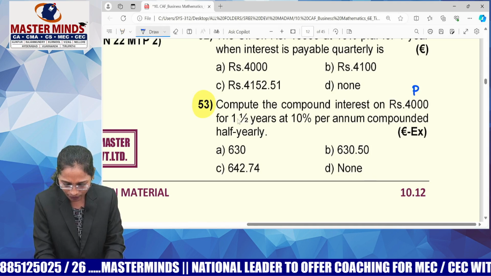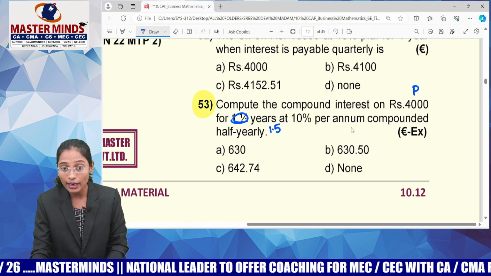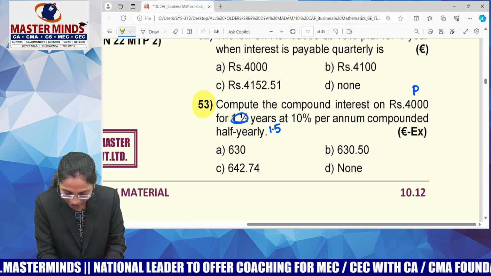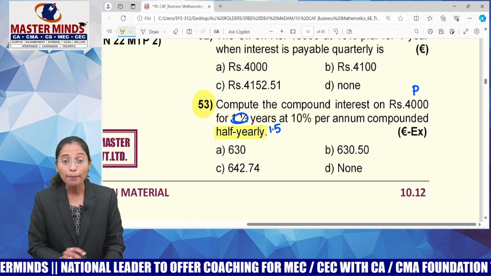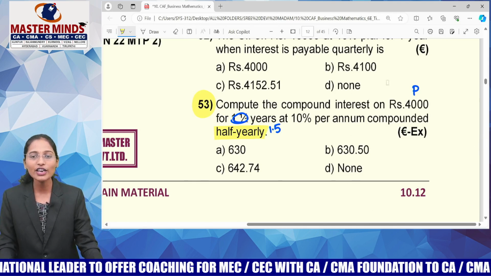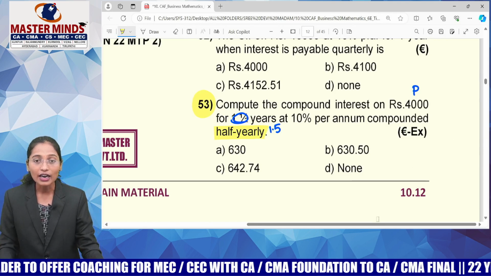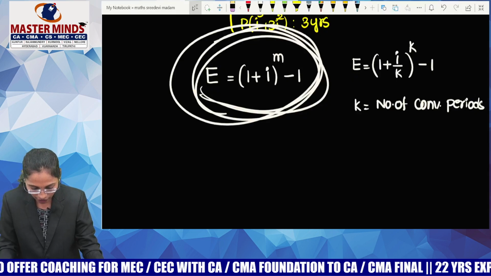Guys, instead of 1.5, you all know, I'll write 1.5. At 10% per annum compounded half yearly, this is to be highlighted. So, I have to calculate the compound interest on 4,000 for 1.5 years. At what rate of interest? At 10% per annum compounded half yearly.